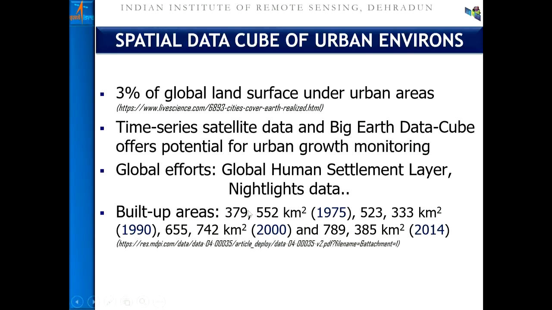GHSL data, it is telling us that since 1975 the global human settlement, that means built-up surfaces, has grown from 3.79 lakh to 5.323 lakh, to the tune of 77,893.85 square kilometers. So one can use time series satellite data and map human settlement and how it is changing. Of course, any measurement is time, scale, and accuracy dependent.